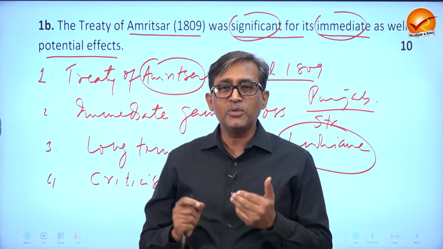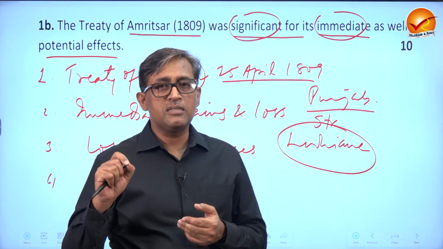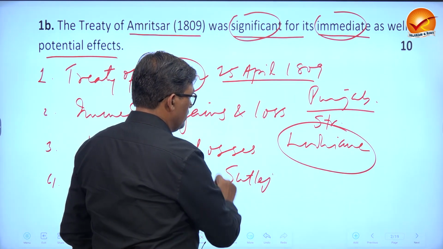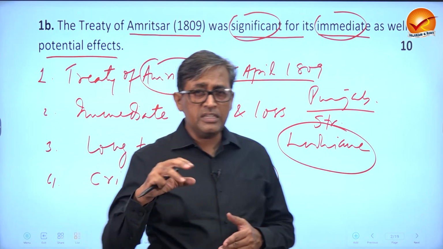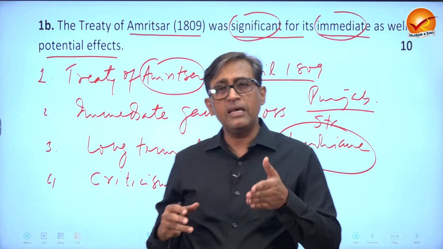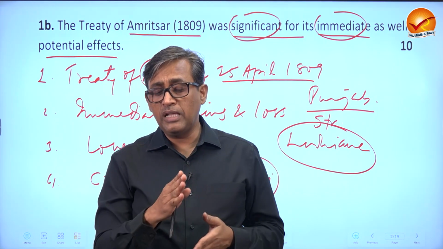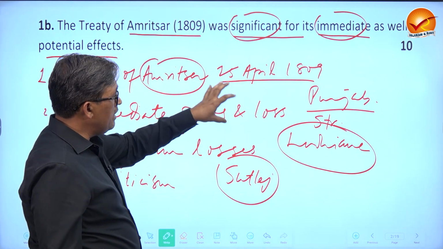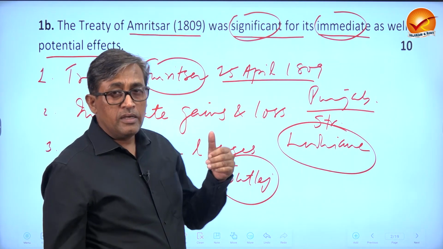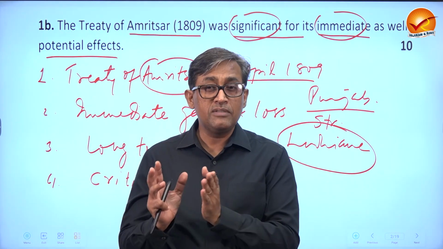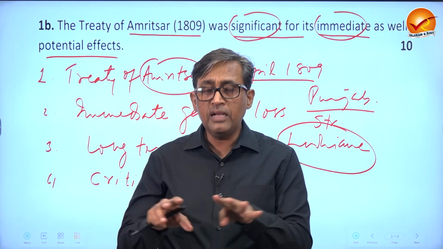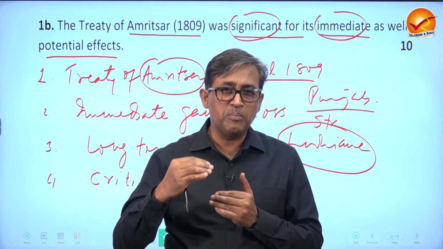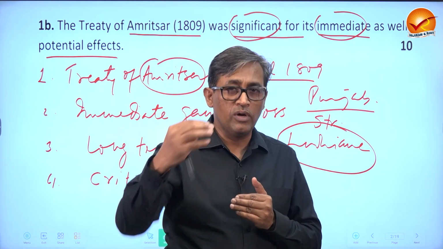So Maharaja Ranjit Singh also signed a very important document in which he agreed that Satluj River would be the boundary line. Now, strategically speaking, the moment they agreed on Satluj River as a boundary line, it was an advantage to East India Company. And in that treaty, he agreed that he would not send his army beyond a particular point as well as beyond a particular purpose in that region. So that means in future, East India Company would start to bargain from Satluj onwards.